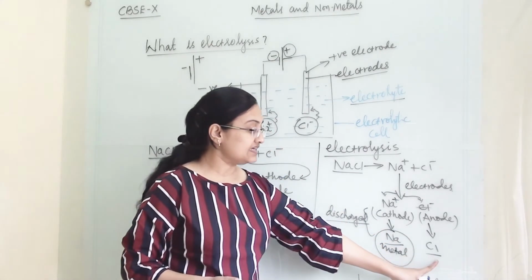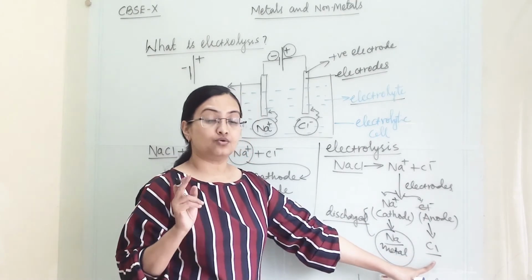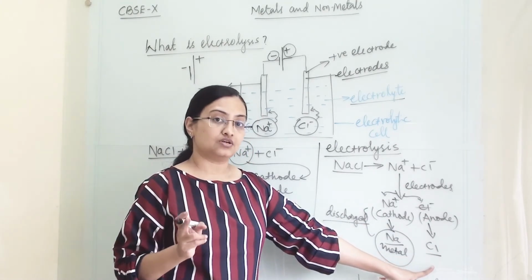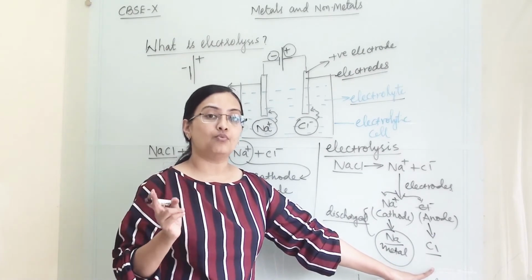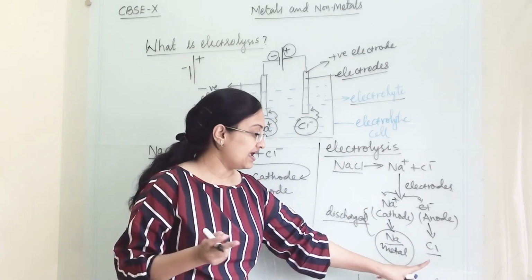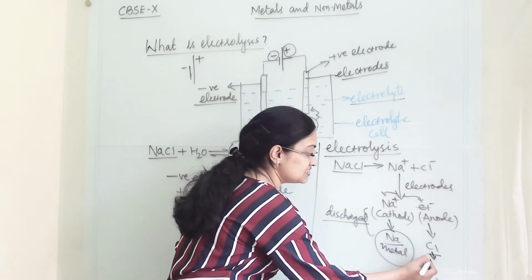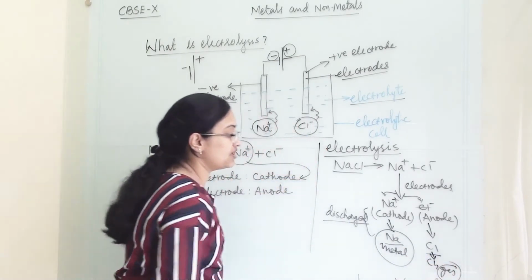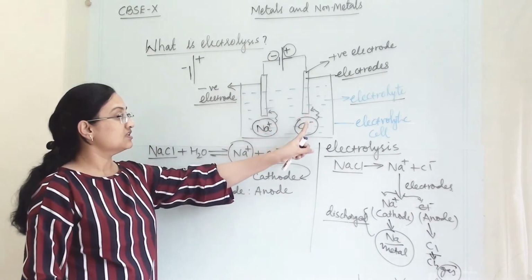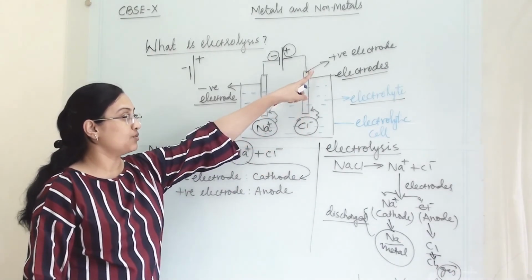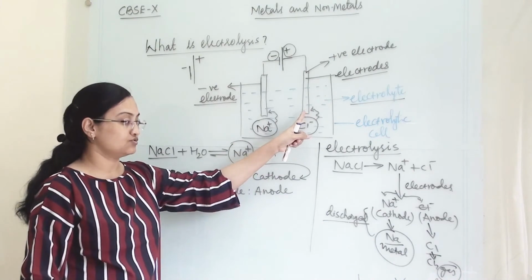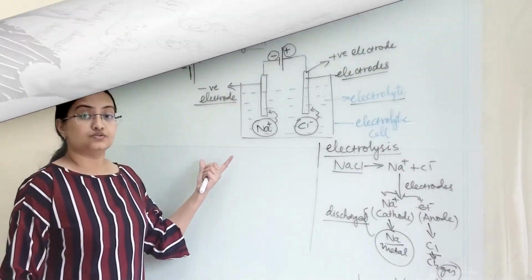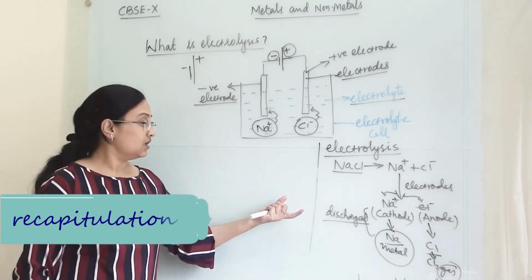Now Cl is Cl minus, and chlorine alone is not a stable atom. So it will form a bond with another chlorine and become Cl2 gas. So this is our product at this terminal. That is our positive electrode, and it is the anode. So at the anode we will get chlorine gas. So this is how our process will work.